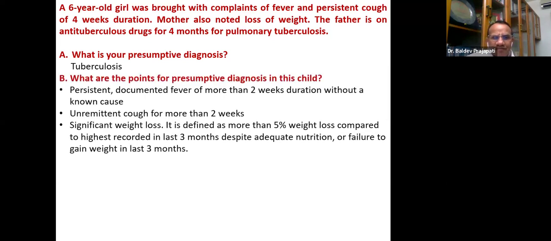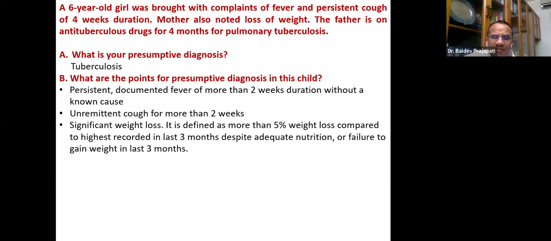Regarding fever, please remember the adjectives. Two weeks of fever can be there for many different reasons. But here, persistent, documented fever of more than 2 weeks without a known cause. That means no other cause is there. No upper respiratory, no urinary complaint, no bronchitis, and the fever is persistent, documented fever for more than 2 weeks duration without a known cause. Cough we already discussed from that graph. It's an unremitting cough, persistent cough for more than 2 weeks.